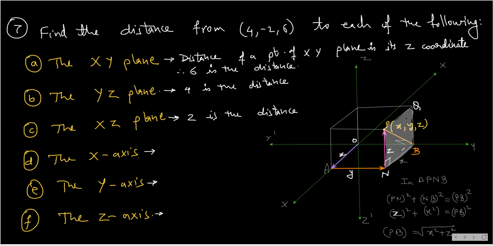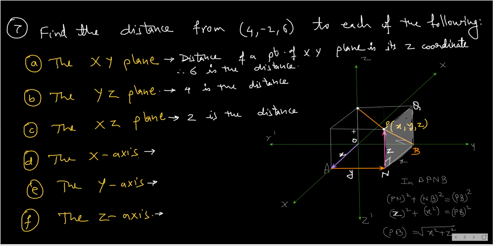Okay. What will be distance from z-axis? Distance from z-axis, for that, remember, you will have to draw a perpendicular from point P to z-axis. See, you will have to draw a perpendicular like this.